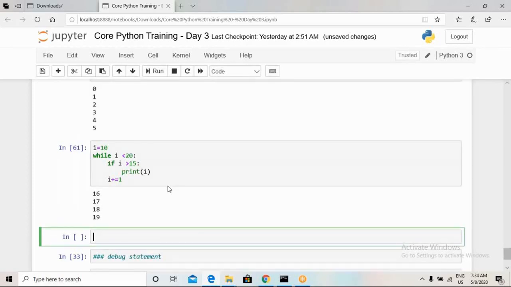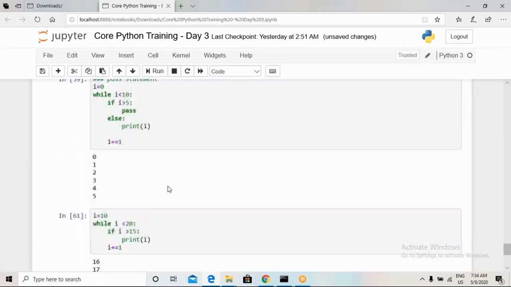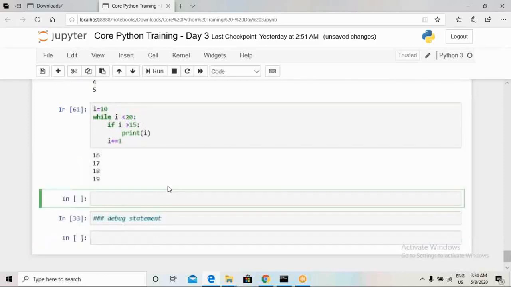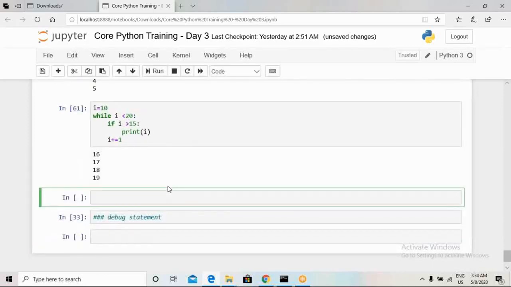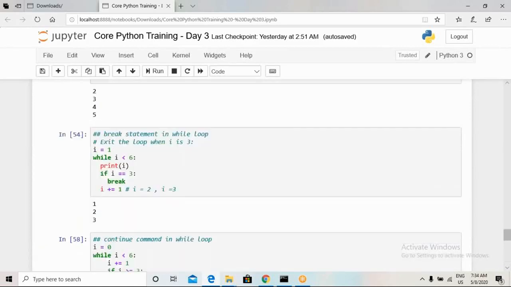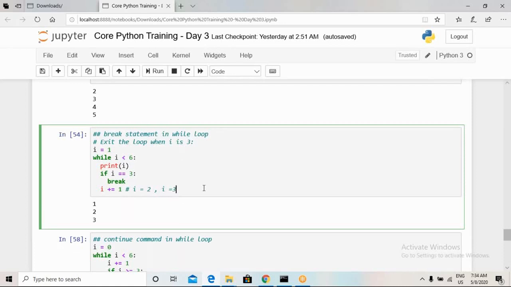So these are the looping statements. Basically today we have seen the for loop, then the nested for loop, how to get a list from that for loop, then the while loop, then how to use the break statement in a while loop. Again, we can use the break statement in a for loop also. So for that it will be a tutorial for you, or you have to do these things. You have to use a break statement in a for loop, then a continue statement in a for loop, and a pass statement also in the for loop.